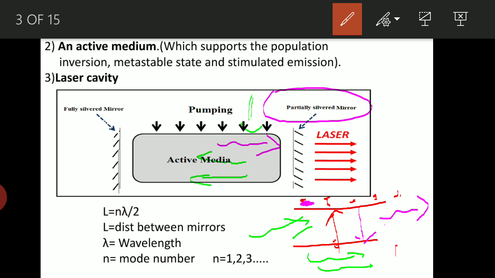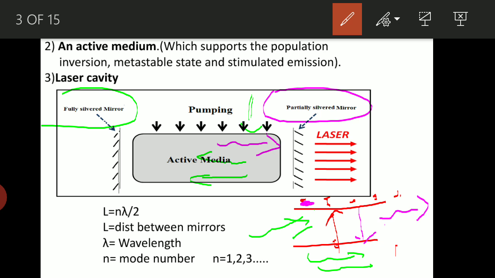Now these two photons, the green color what I have shown, move to the left side, hit the perfectly silvered mirror and once again bounce back. During their back journey, they stimulate another two atoms which are in excited state, that is in metastable state. So due to this, we get four photons.